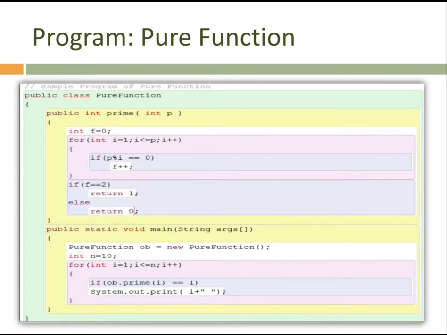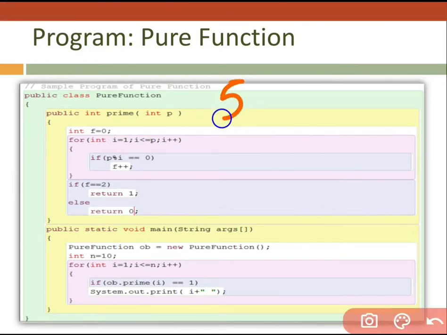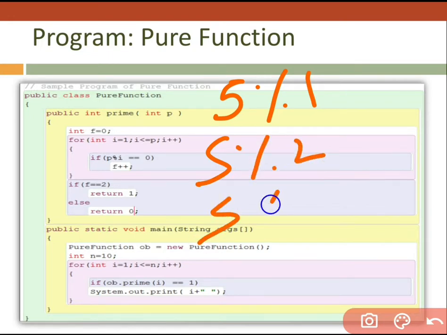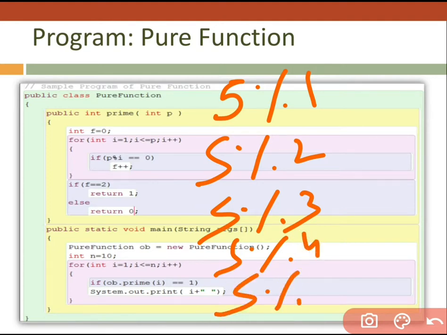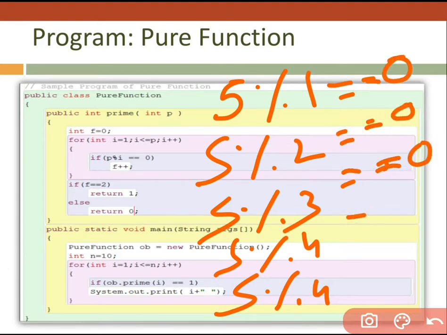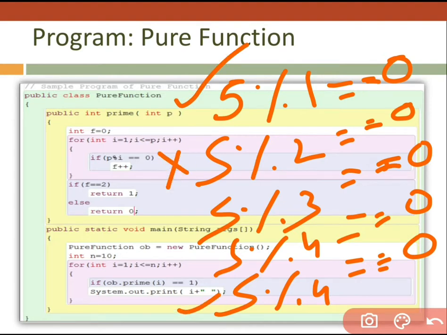If the value is 5, I want to check whether 5 is prime or not, then my loop goes from 1 till 5, and I'm going to check 5 mod 1, then 5 mod 2, 5 mod 3, 5 mod 4, and 5 mod 5. I'm going to check whether that value gives 0 or not. And if it is 0, I want to count how many times we are getting 0. Here and here we are getting 0, otherwise we are not getting 0.